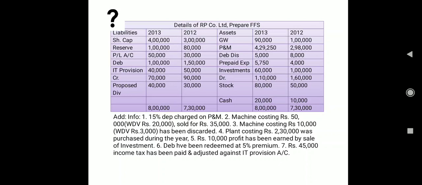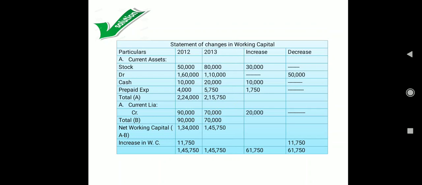So 45,000 tax paid is an application, and we have to open the ledger account for the IT provision account, and then find out how much provision we have made during the year. That we have to treat as a non-cash expense. So I hope I have discussed each and everything. Okay, so let's move towards the solution.